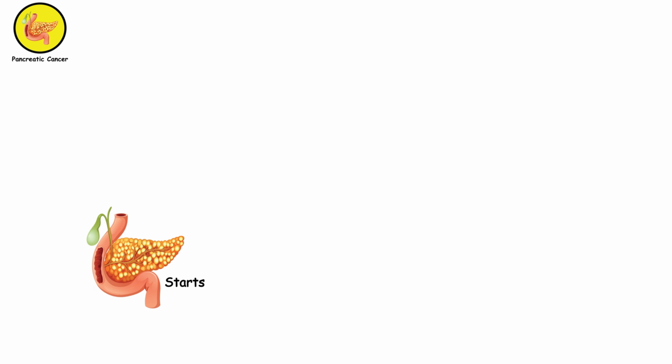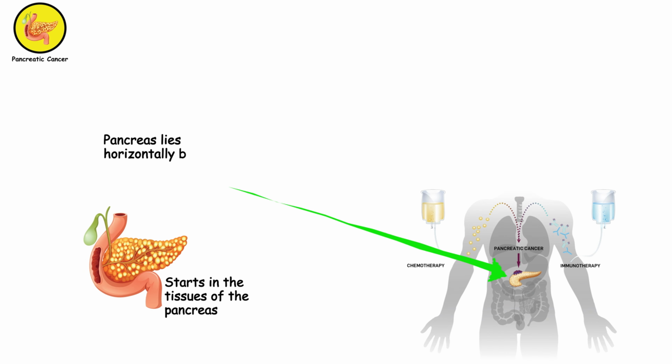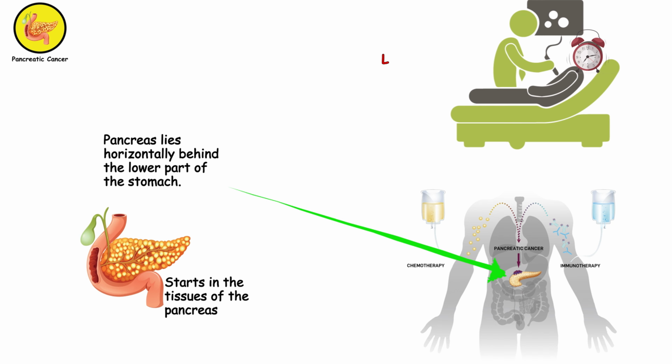Pancreatic cancer. Pancreatic cancer starts in the tissues of the pancreas, an organ that lies horizontally behind the lower part of the stomach. It's often diagnosed at an advanced stage because symptoms may not appear until the cancer has spread.